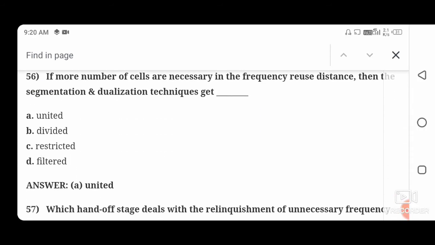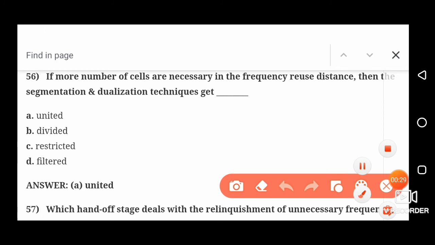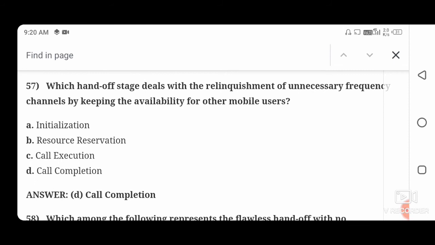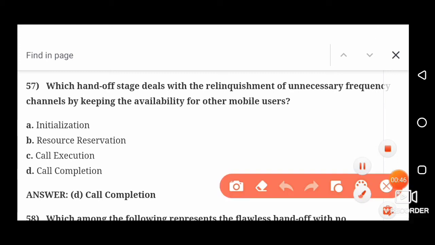If more number of cells are necessary in a frequency reuse distance, then the segmentation of dualization technique gets. So the right answer is option number A, united. Next question. Which handoff stage deals with the relinquishment of the unnecessary frequency channel by keeping availability for the other user? So the right answer is call completion. Option number D is correct.